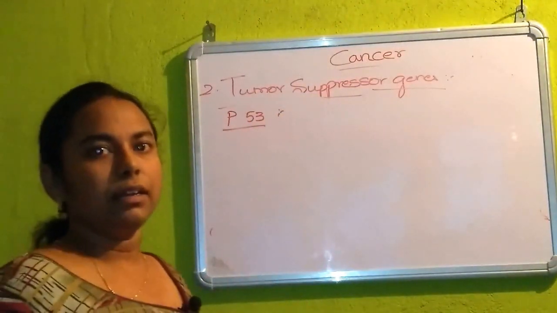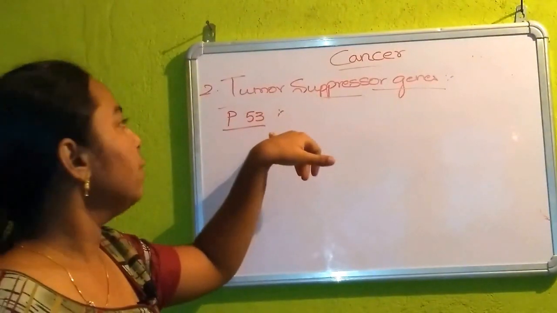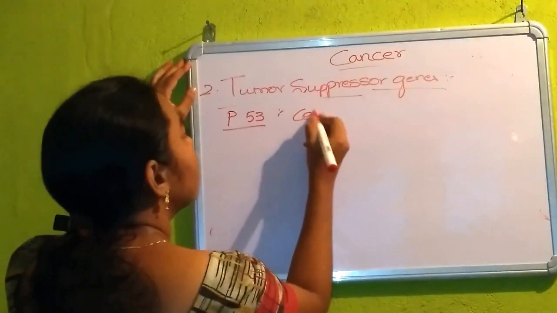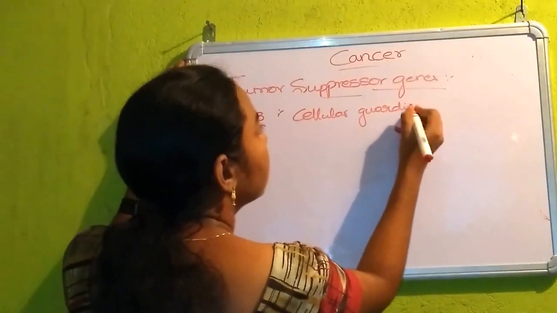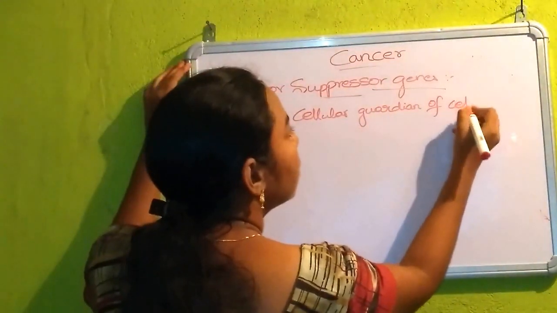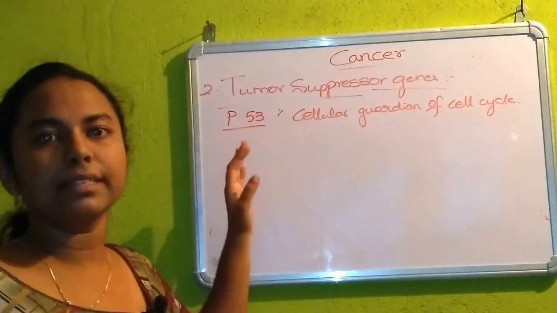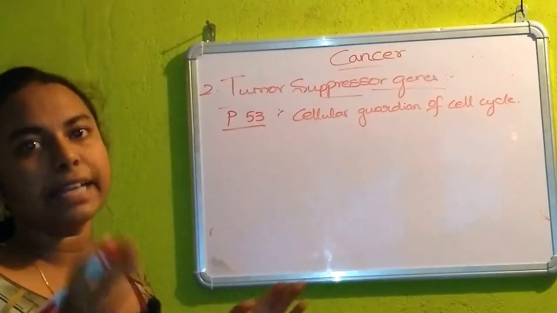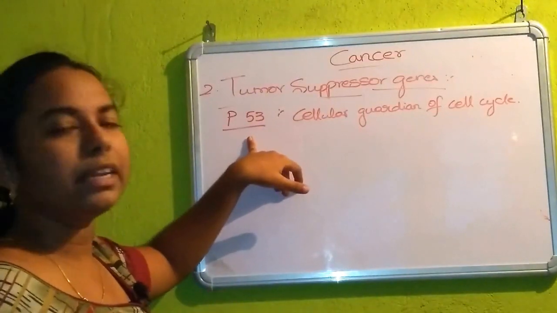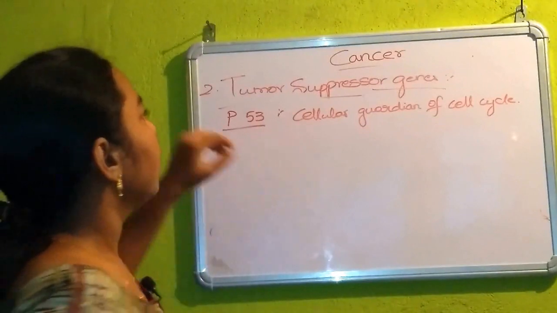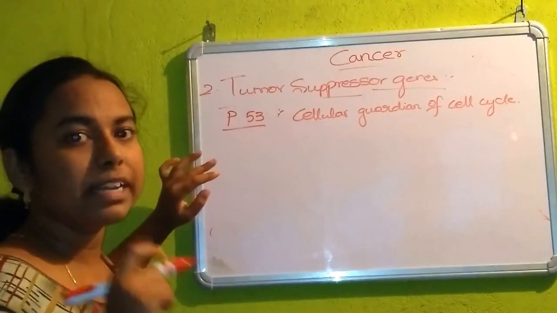P53 is a very useful tumor suppressor gene that has to be present in a human body. P53 acts as the cellular guardian of the cell cycle. It means it guards the processes, the synthesis and the metabolic activities that have to take place in the cell cycle. It is a very useful one in the human body. It is present from G1 to S phase, but it is present in an inactive form.